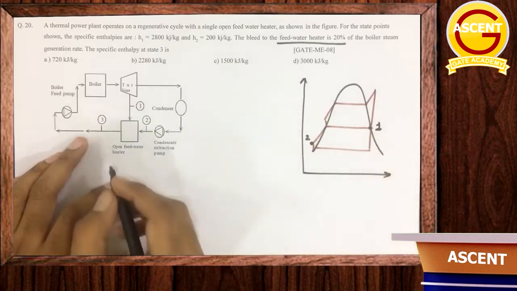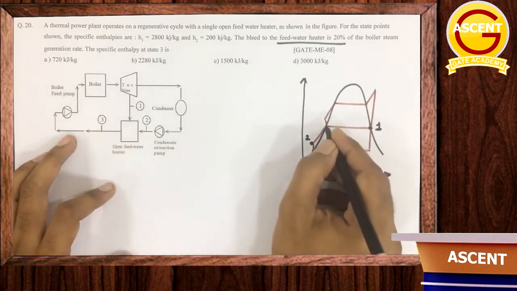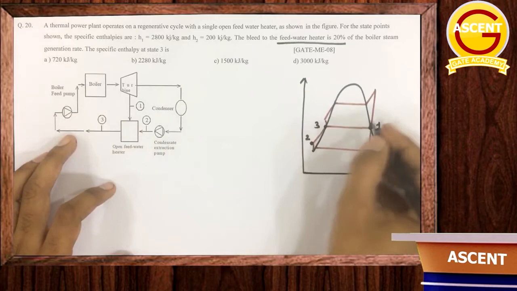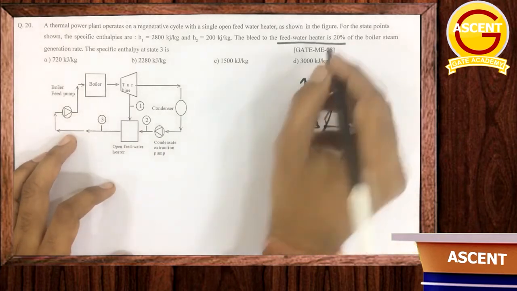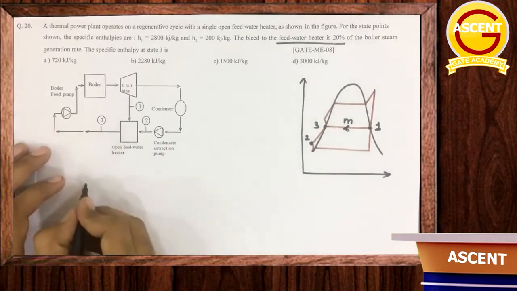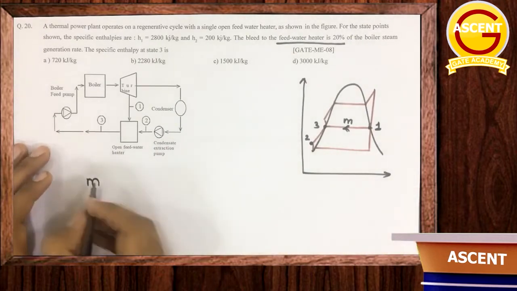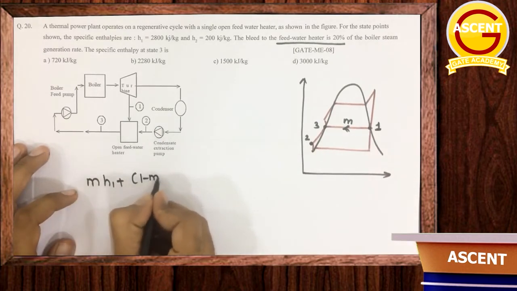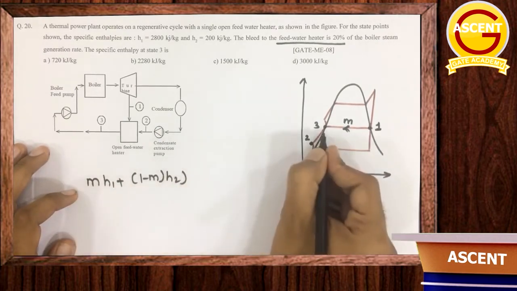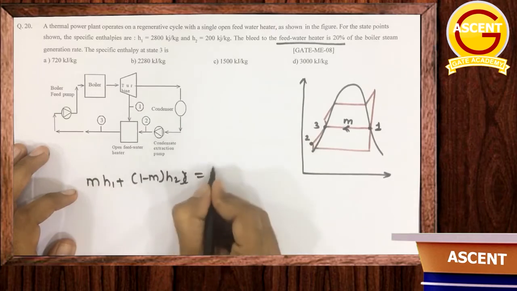उसके बाद फिर क्वेश्चन बहुत सिंपल हो जाता है. And then इसके बाहर जो आ रहा है, this is point 3. Okay. Now you can easily make the equation simple. M mass is getting bled here, which is 20% of the total mass. Okay. So equation is, as we have already discussed this, M into H1 plus 1 minus M into H2 is equal to H3. Sorry. That's it.